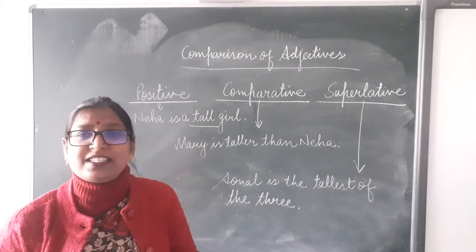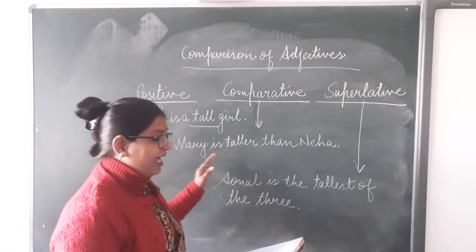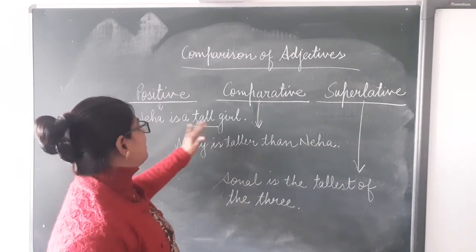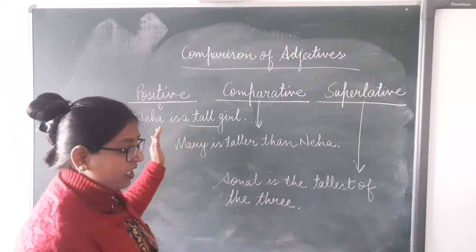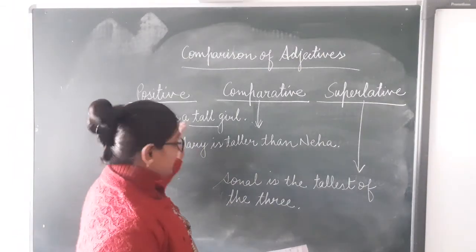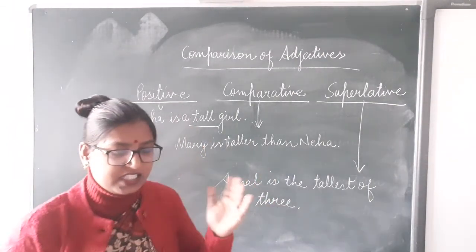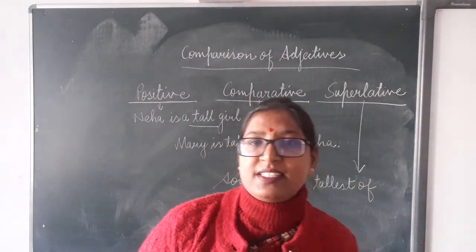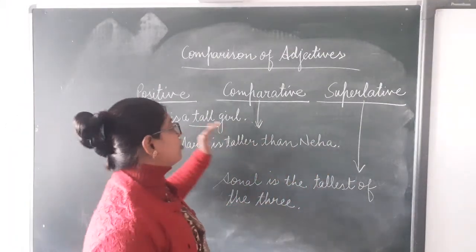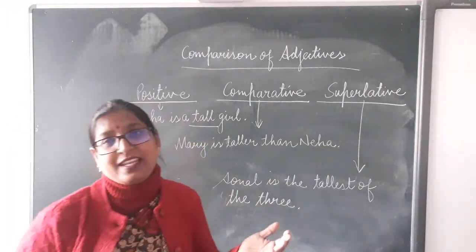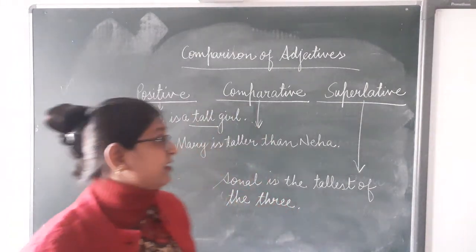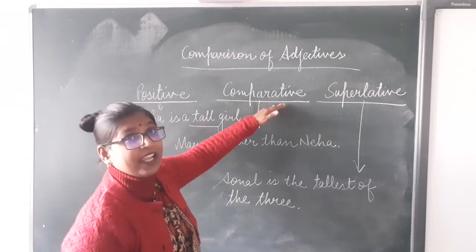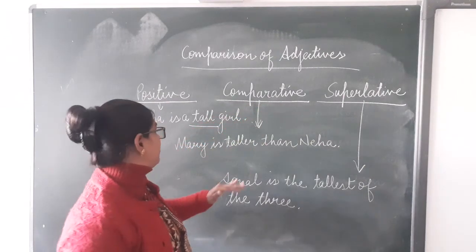And here we can see that it is completely telling about the girl, about Neha, and here we cannot see any comparison. This noun is not being compared with anything else. Clear? And then let's see the second one, comparative degree.